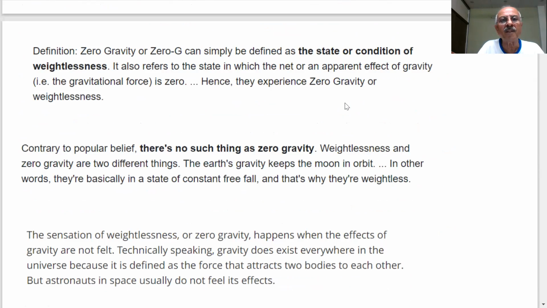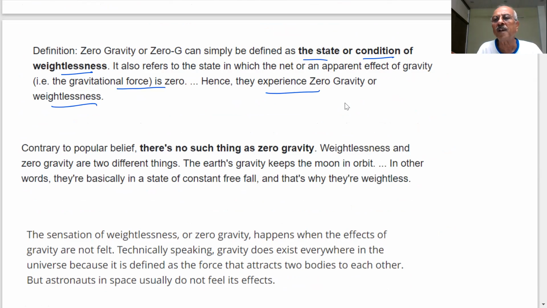What is zero gravity? You have seen the stories of astronauts floating in spacecraft. Zero gravity can simply be defined as the state or condition of weightlessness. It refers to a state in which the net or apparent effect of gravitational force is zero. Hence, they experience zero gravity or weightlessness. So if there could be a place where there is no gravitational force, then we will experience weightlessness, or what we call the condition of zero gravity.